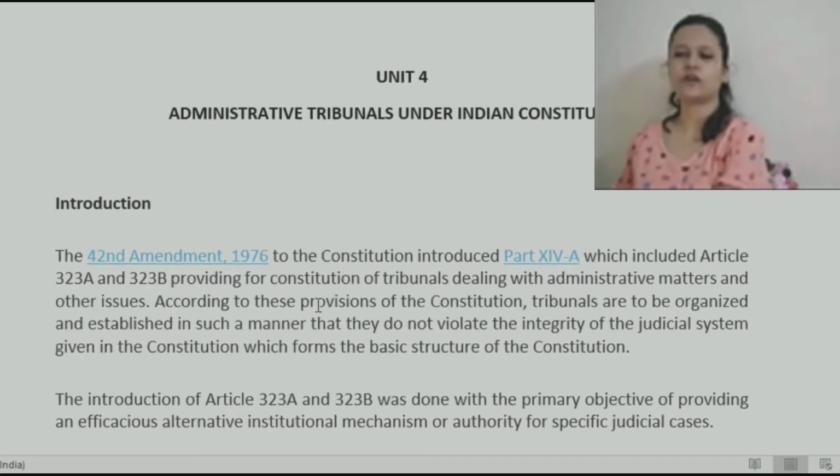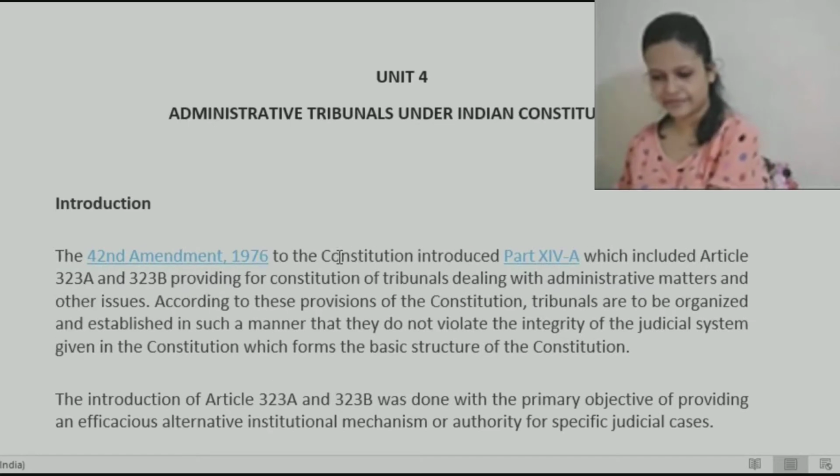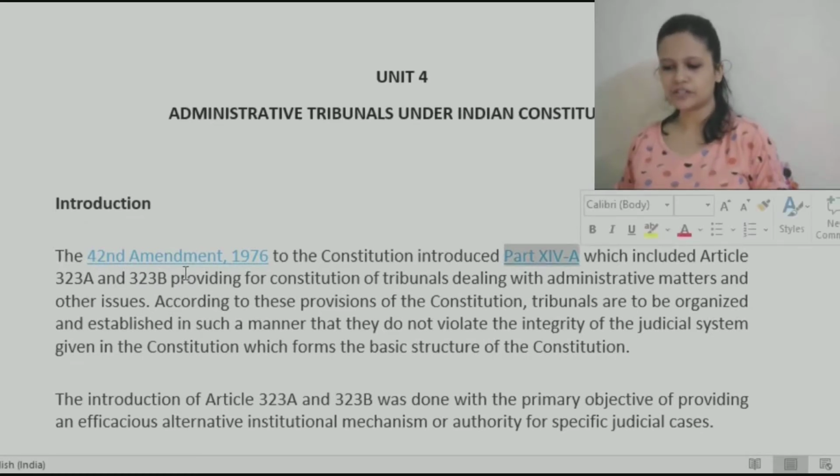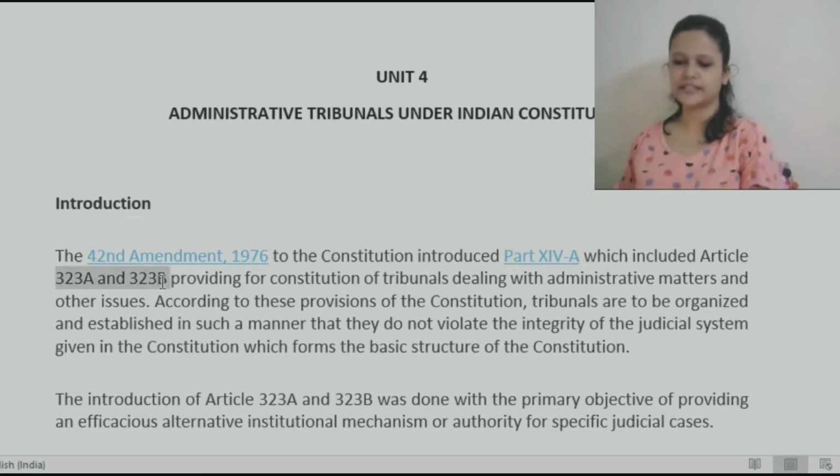1976. So 42nd Constitutional Amendment Act 1976, it inserted part 14A to the Constitution, and also it inserted two articles, 323A plus 323B. Both these provisions are relating to tribunals. So they provide for constitution of tribunals dealing with administrative matters plus other issues. So there are two different types of tribunals that this part talks about.